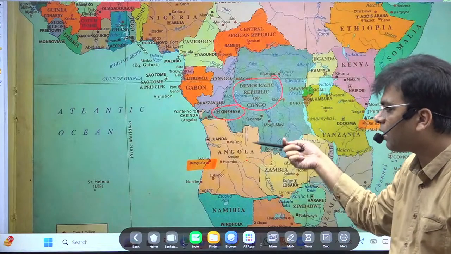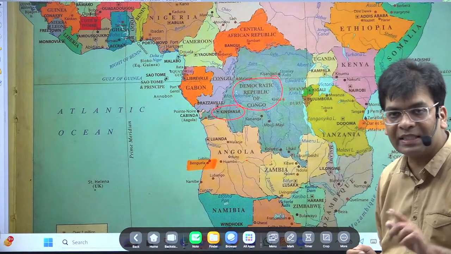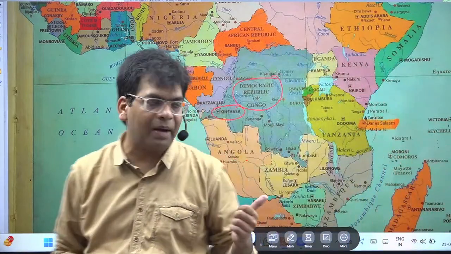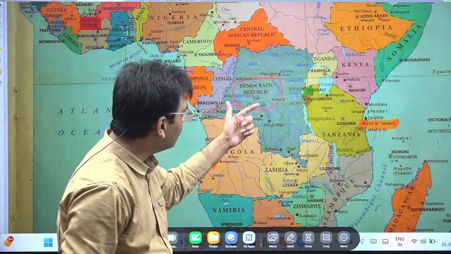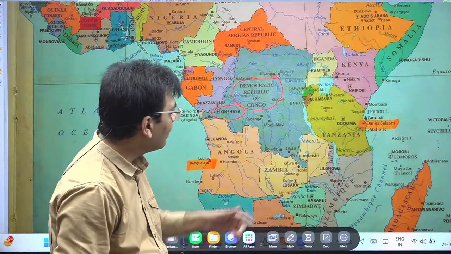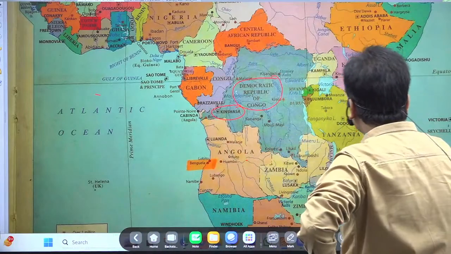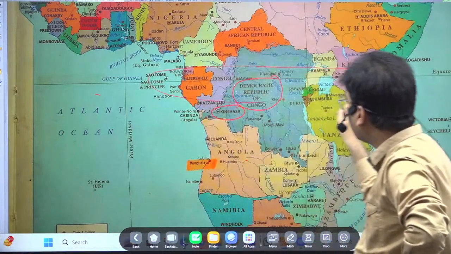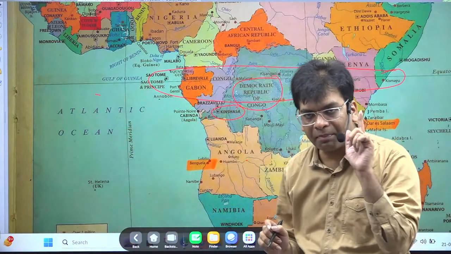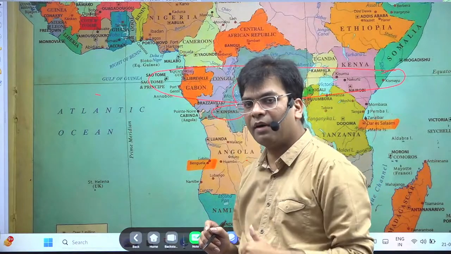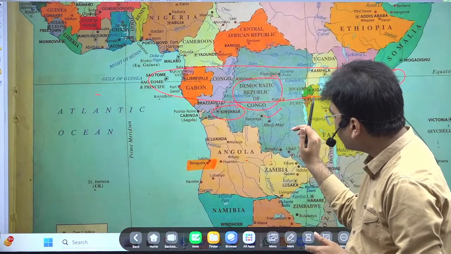The Democratic Republic of the Congo remains in the news on a daily basis. If you continuously and consistently watch the map, we will get the idea that this Democratic Republic of the Congo is in Central Africa. Here you will find that the equator is passing through. So this is an equatorial forest area, and the equator must also pass through South America, particularly the Amazon basin. Here it is known as the Congo basin.